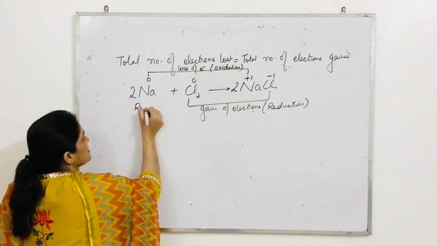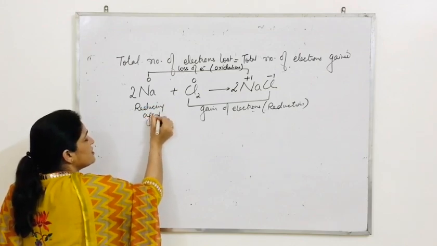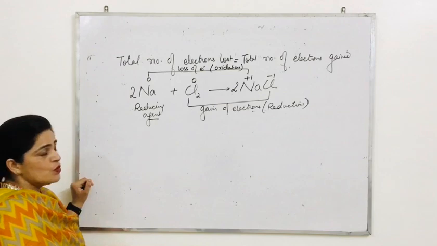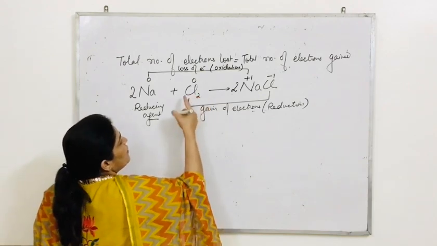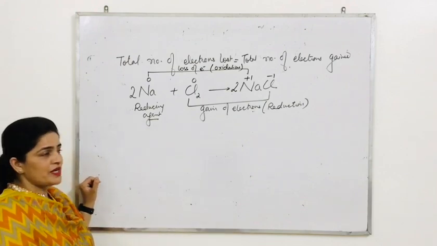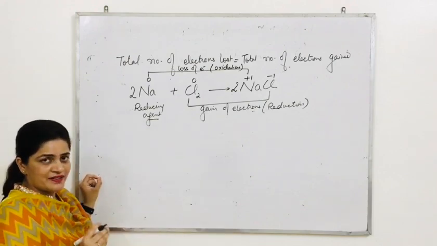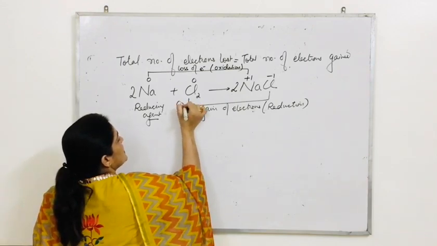So that is why it is called the reducing agent. You can check the definition: which can lose electron is reducing agent. Now this is reduction, that means electrons are gained.